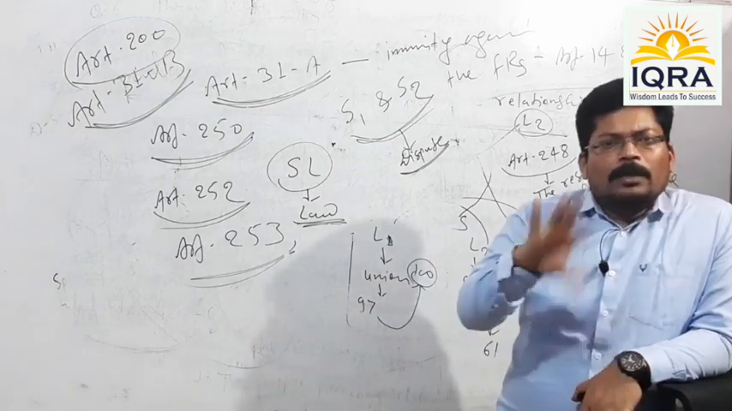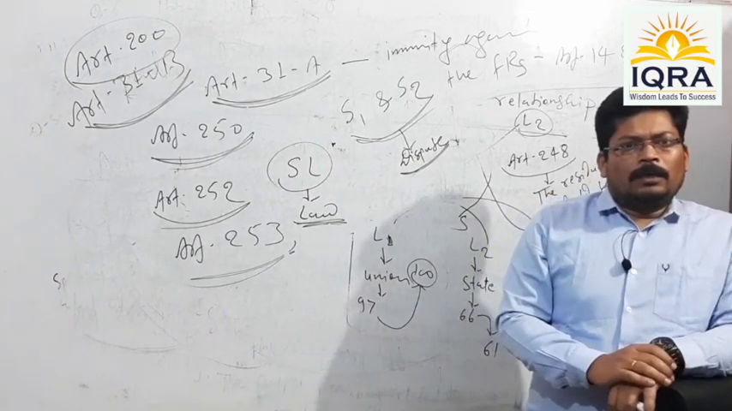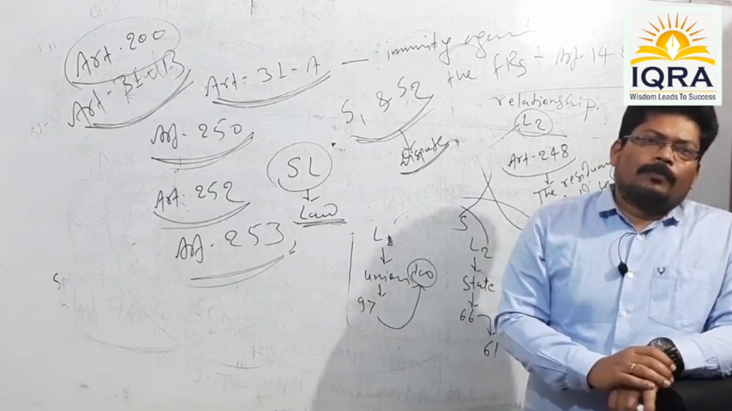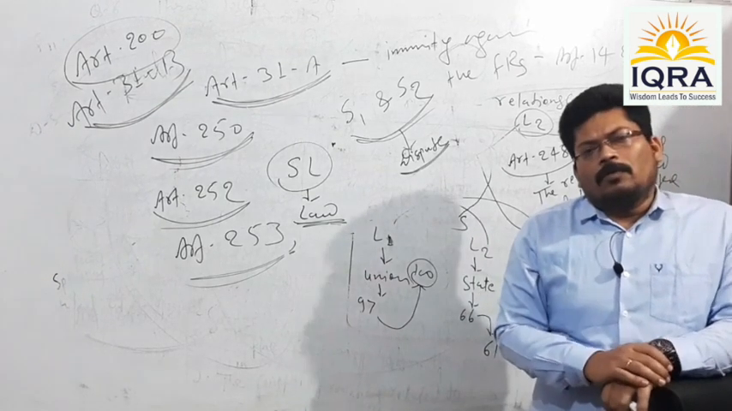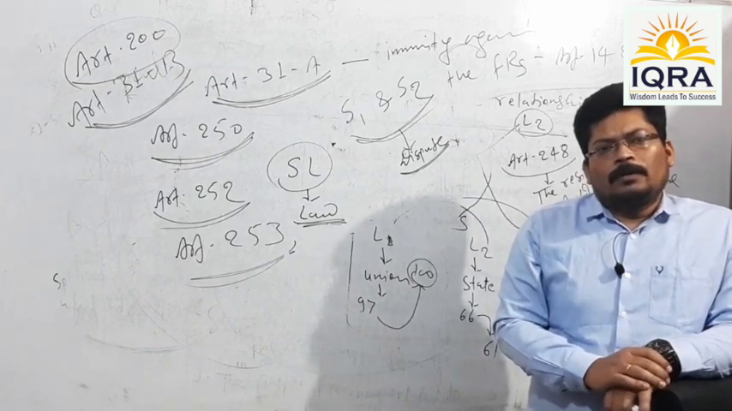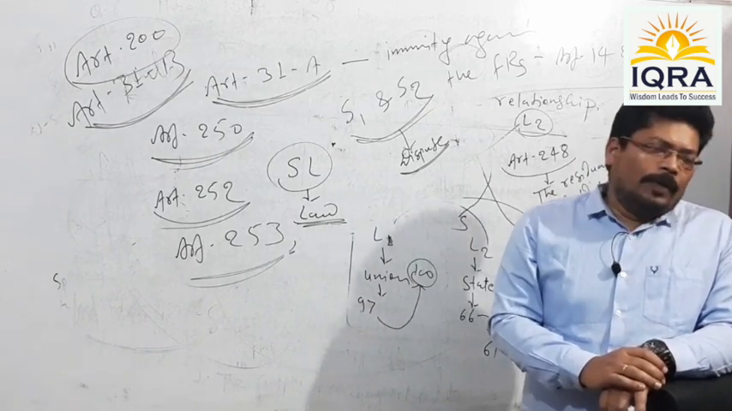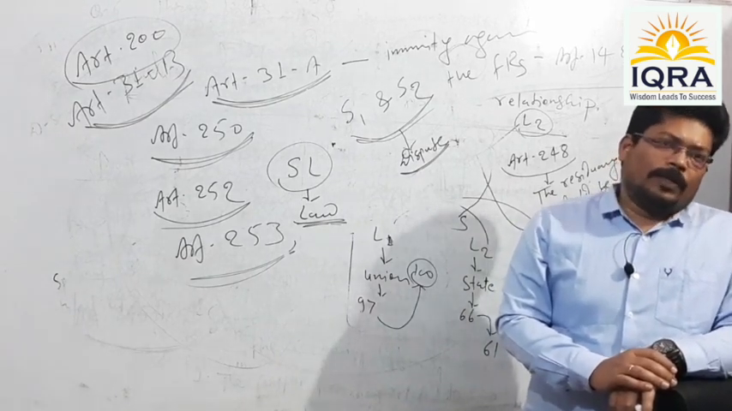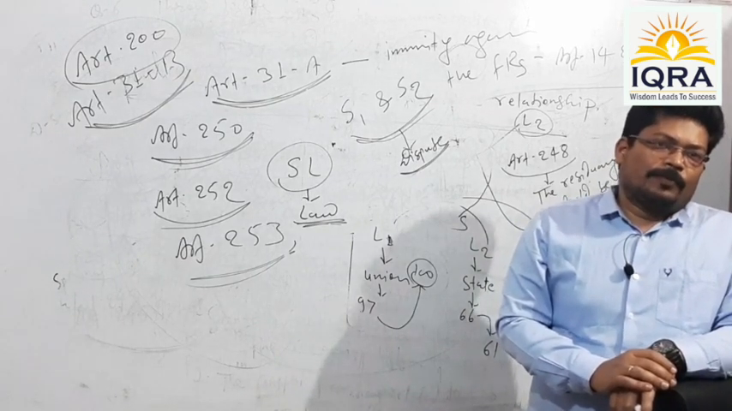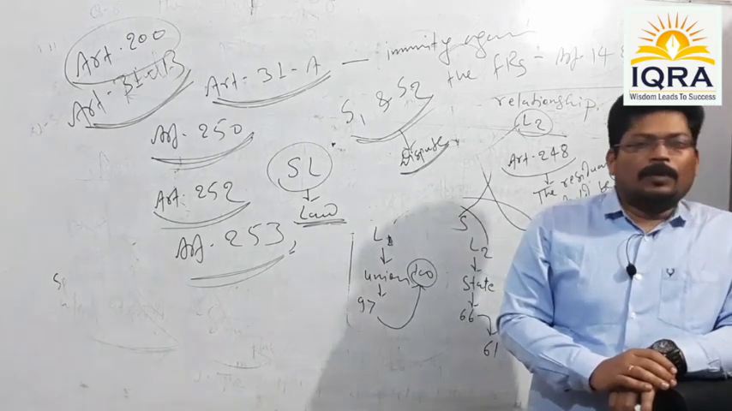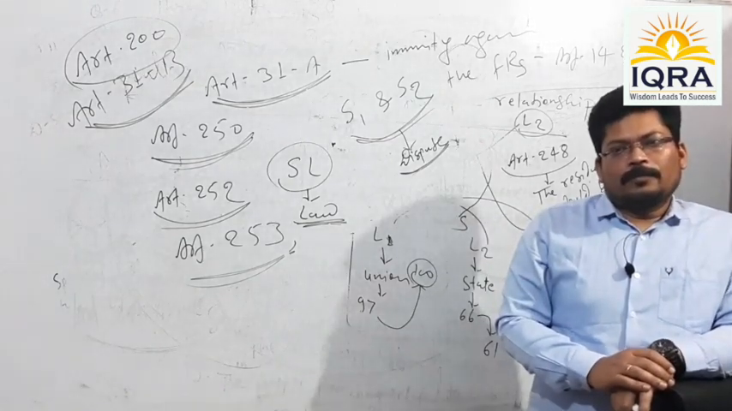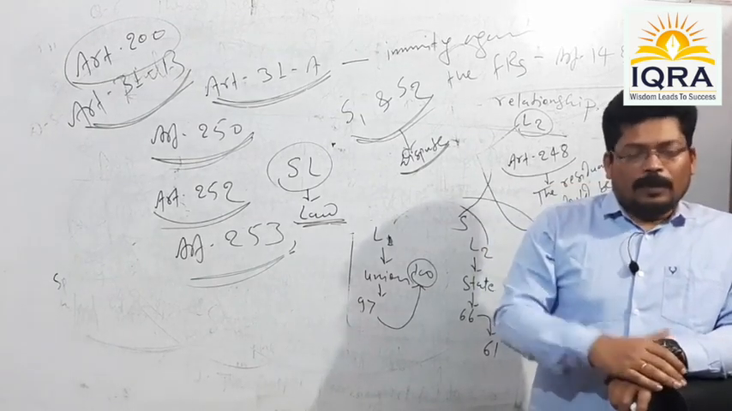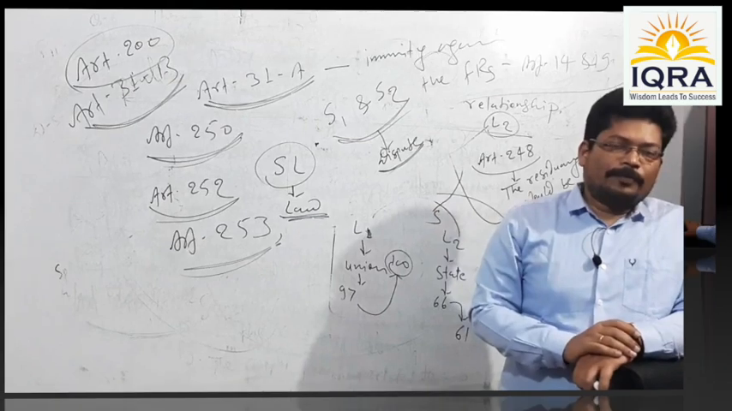And without receiving the consent of the president, that bill cannot be given the shape of law. That bill cannot be transformed into the form of enactment. See how the center shows its dominance over the legislative powers of the state.